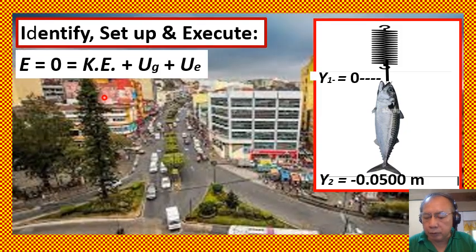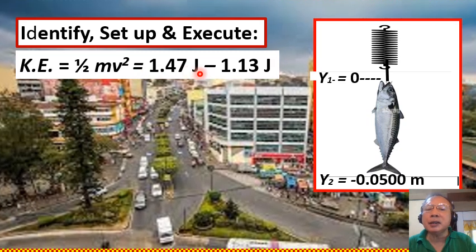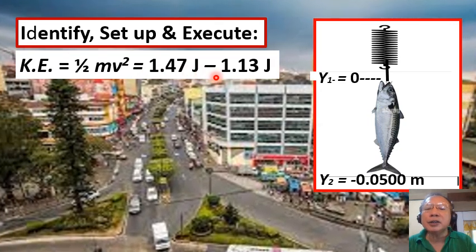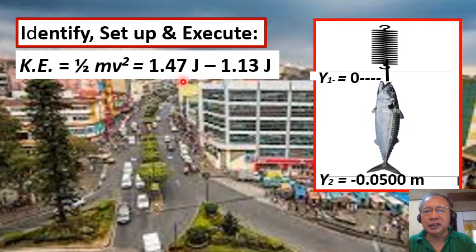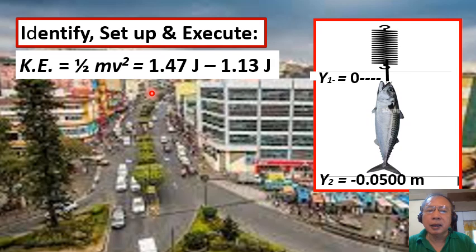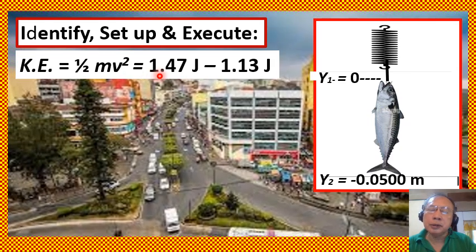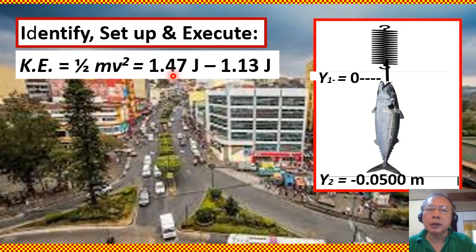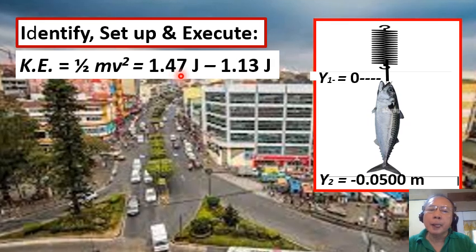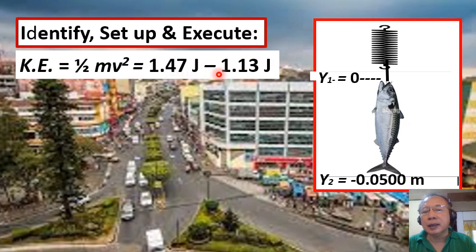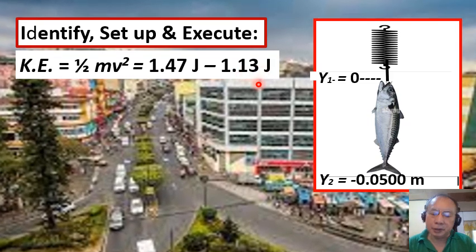we can equate the kinetic energy, 1/2 mv squared, to the difference in the gravitational potential energy and elastic potential energy, which you already have determined earlier. That is, the kinetic energy at position y2 is equal to the difference of 1.47 joules, the amount of gravitational potential energy, and 1.13 joules for the elastic potential energy.